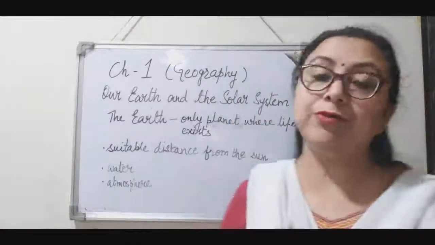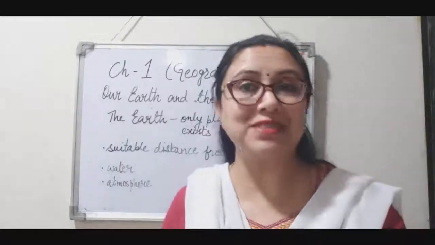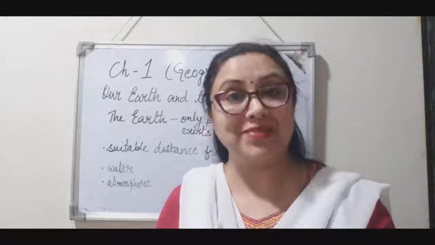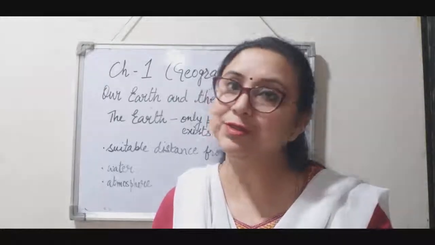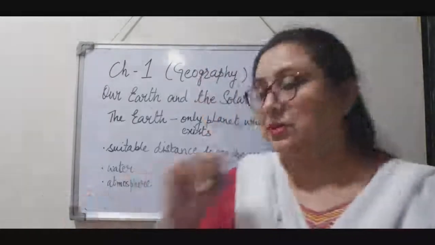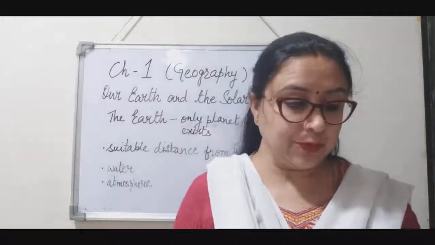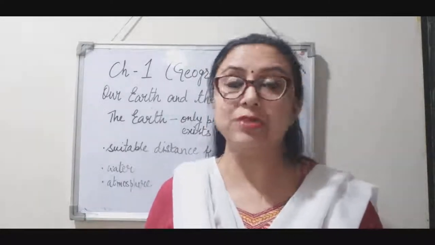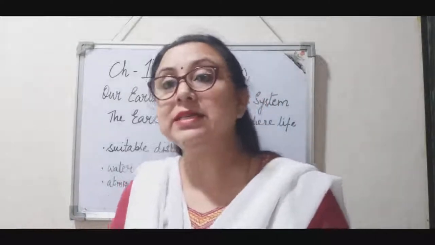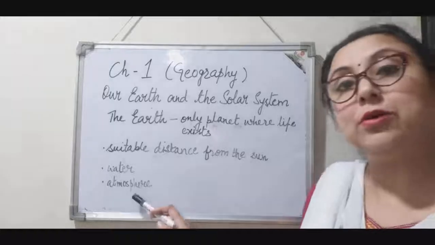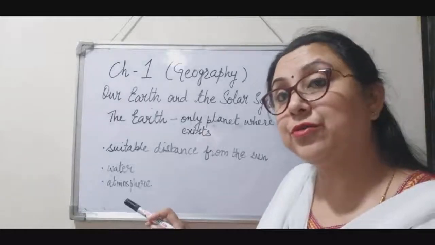Secondly, because of water. So without water, can we survive? Can we live without water? Of course not. The earth has the maximum amount of water, right? And therefore it is also known as the water planet or blue planet. And the third reason why life is possible on the earth is because of the atmosphere.